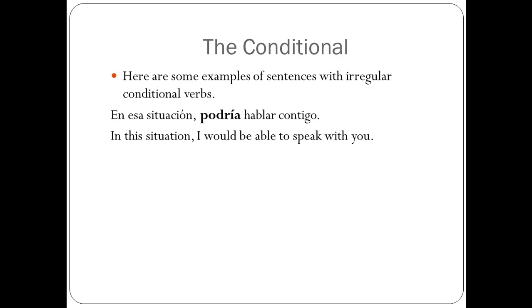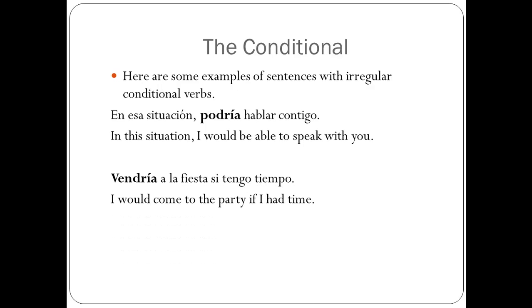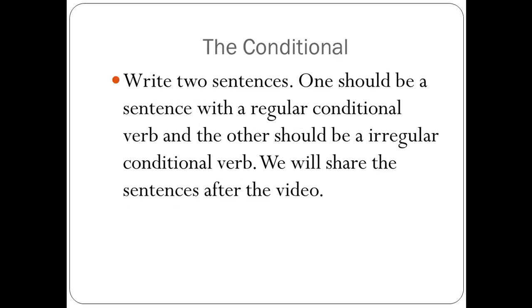Here are some examples of sentences with irregular conditional verbs. En esa situación podría hablar contigo. In this situation, I would be able to speak with you. Podría is the conditional verb. Vendría a la fiesta si tengo tiempo. I would come to the party if I had time.